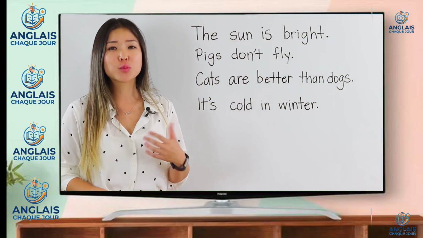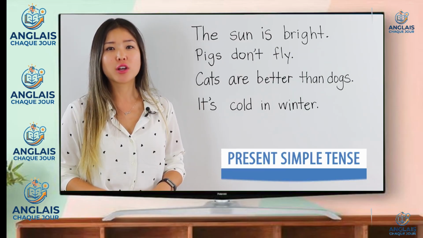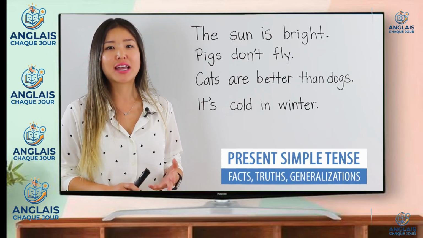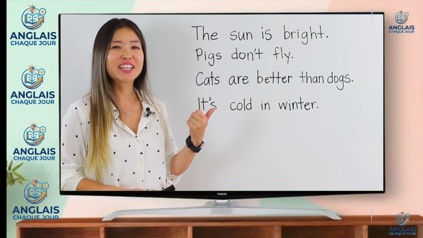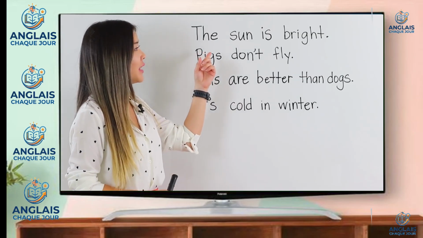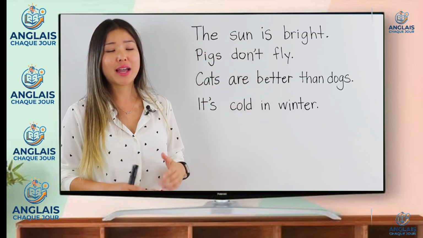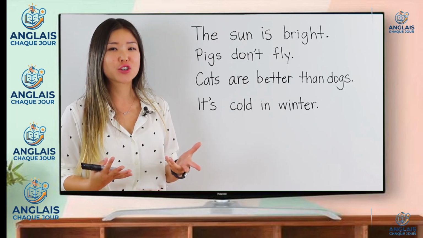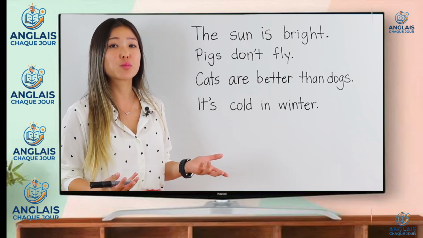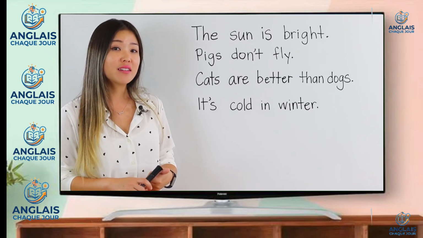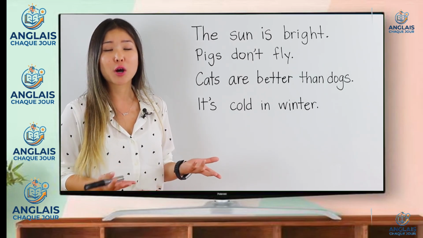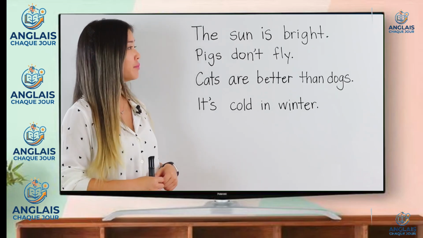The first usage is pretty easy. We use it to talk about facts, truths, and generalizations. Let's look at some examples. The sun is bright. Now that's a fact. It doesn't change. Everybody knows that the sun is bright. It was bright yesterday, it's bright today, and it will be bright tomorrow. That makes it a fact.